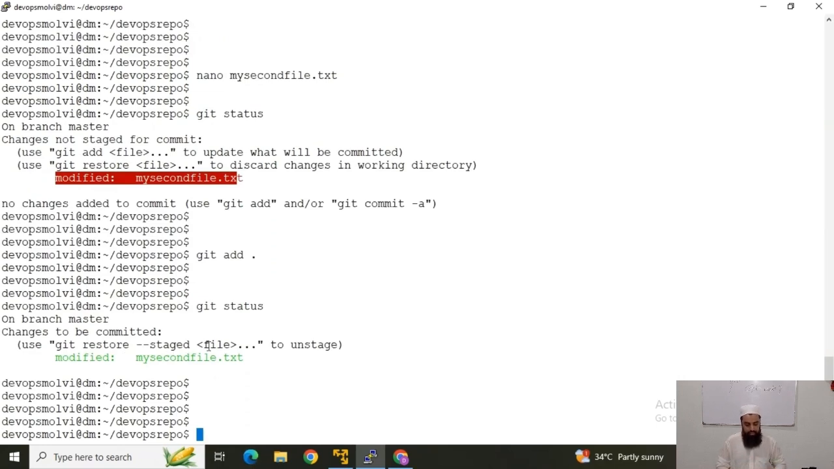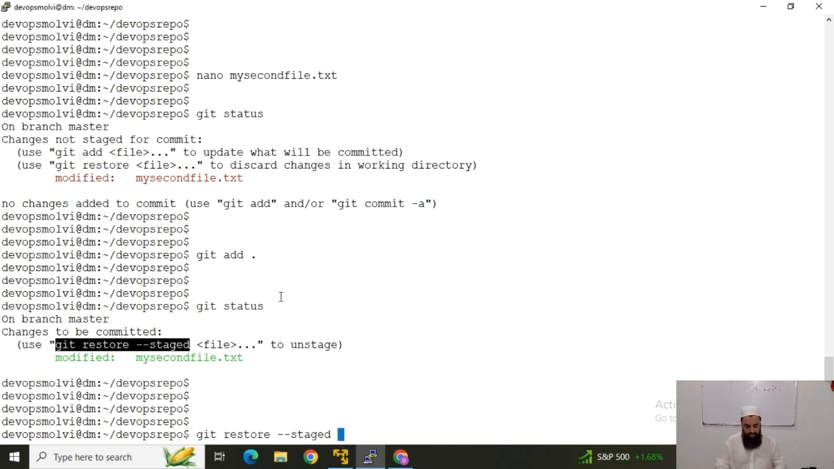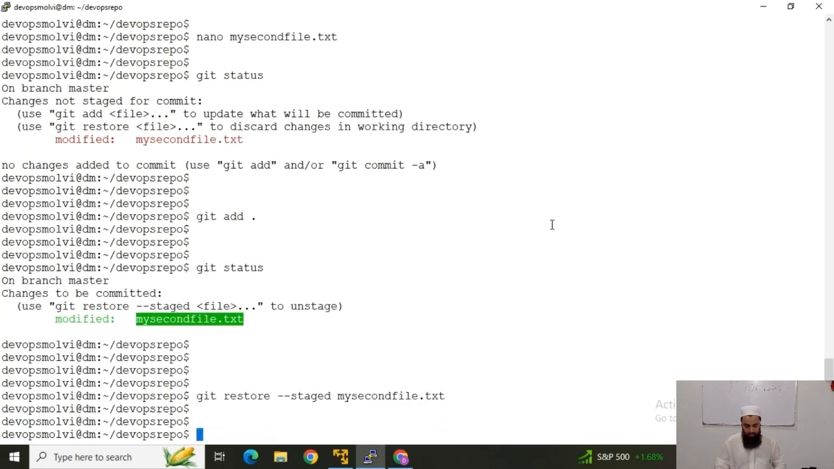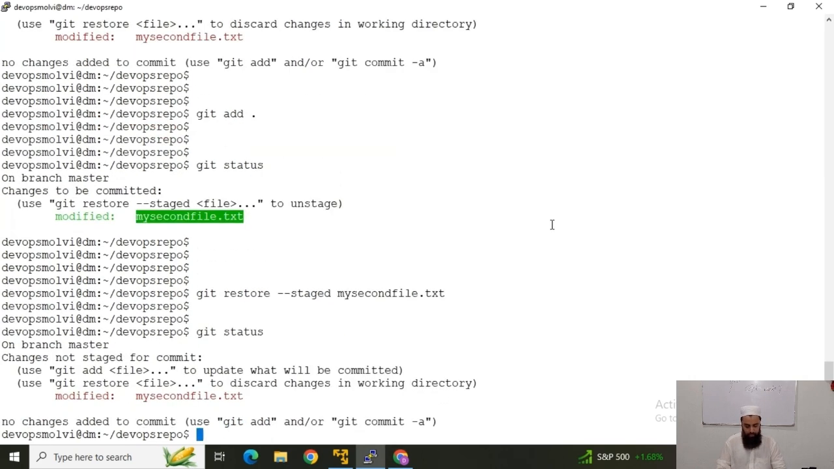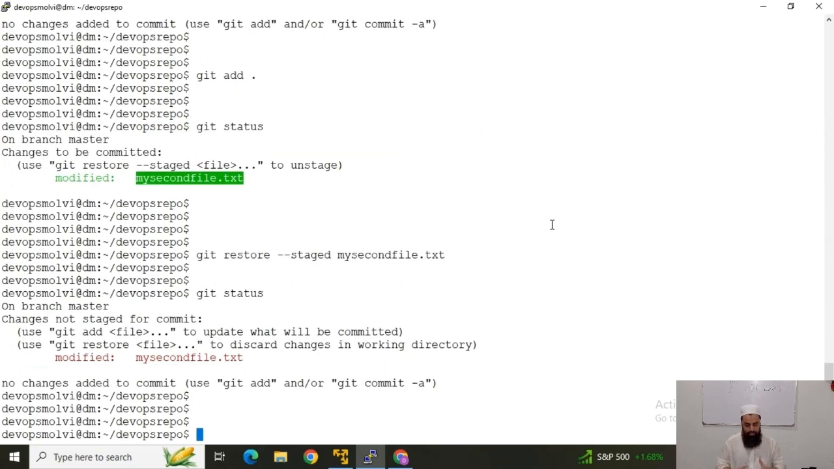And for instance, if I do not want this file to be staged, I can run this command given by Git itself: if you want to unstage any file, to remove it from being tracked, then you can run this command. So let's run it and see the output. Now I can see this file is in the untracked state.